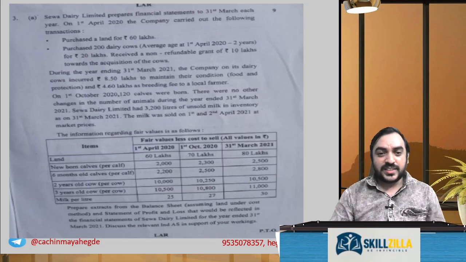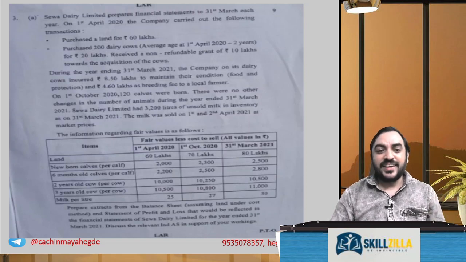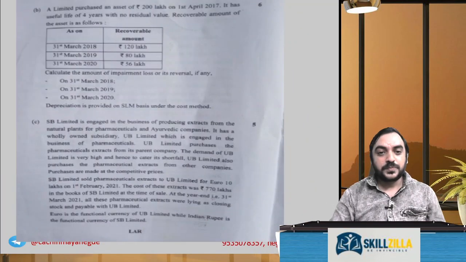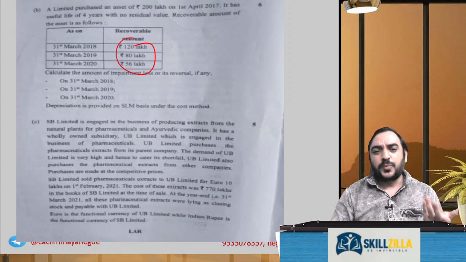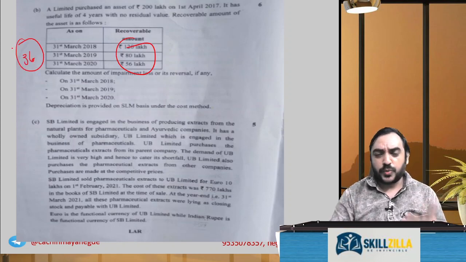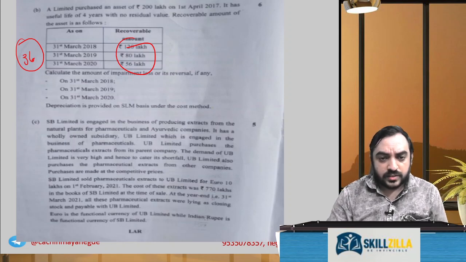Look at this question. This came on Ind AS 40, a study material question. Agriculture, Ind AS 41, a study material question. Then this is about impairment loss, a very small question, so not much confusion here. Ind AS 36, a very small, simple one, not much calculation. The company is engaged in the business of extraction of materials, sold pharmaceutical extracts. At the end of the year, these pharmaceutical extracts were lying as closing stock.